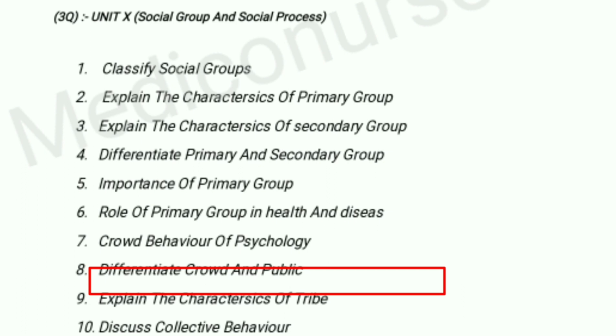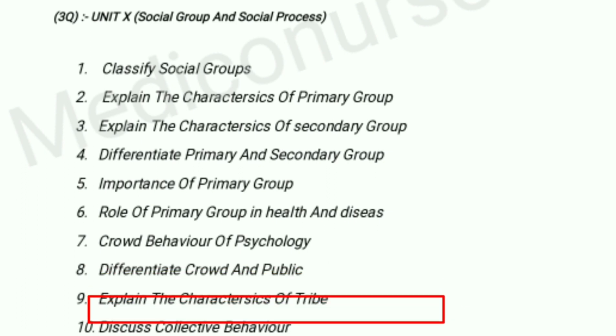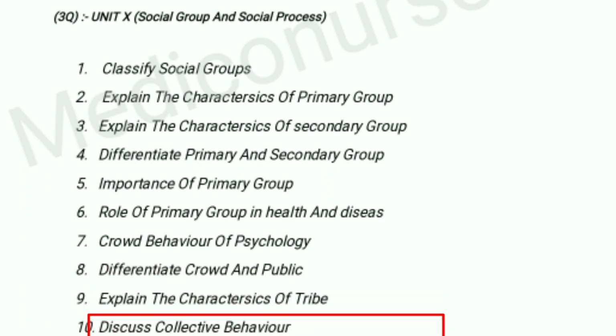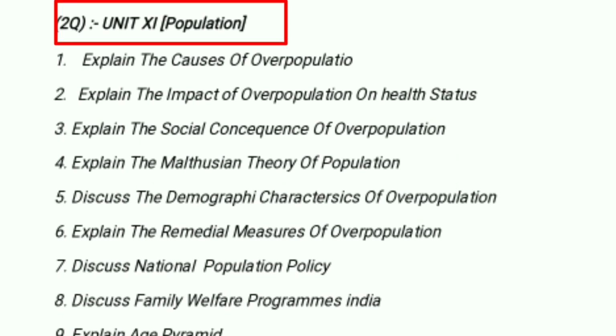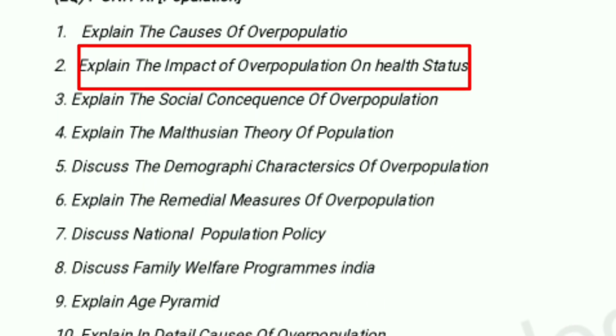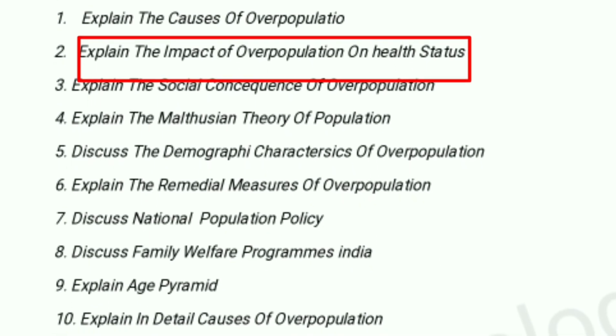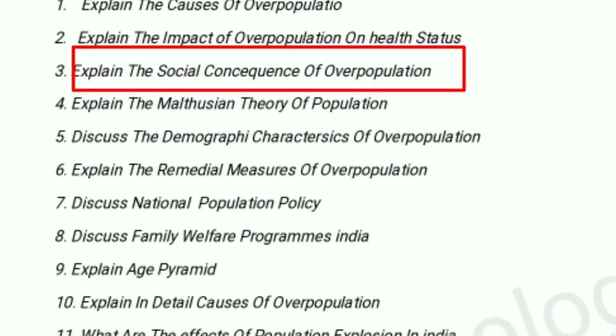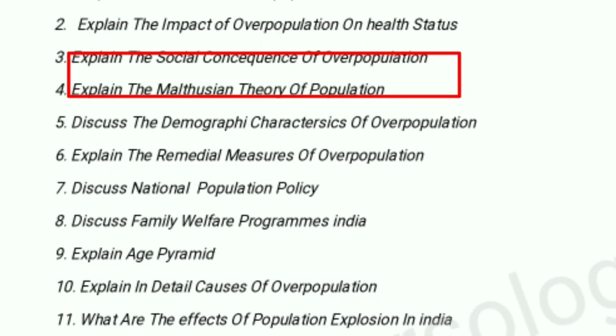Differentiate between crowd and public. Explain the characteristics of a tribe. Describe collective behavior. Population, and the important questions in this unit are: explain the causes of overpopulation, explain the impact of overpopulation on health status, explain the social consequences of overpopulation.